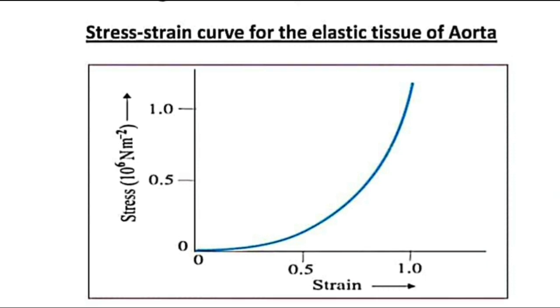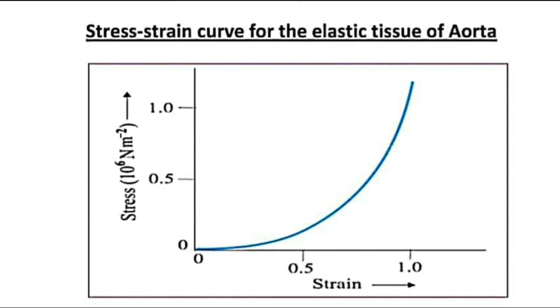So, if we draw the stress strain graph for an elastomer, the graph obtained will be of this shape. That shape will be different from the previous one. The elastomer will have the stress strain graph as shown. This particular graph is for the tissue of aorta.